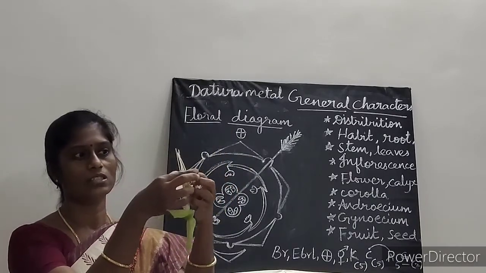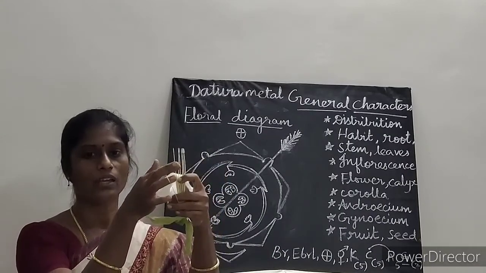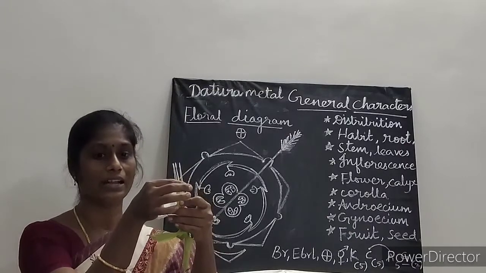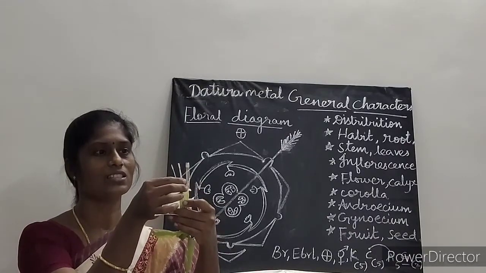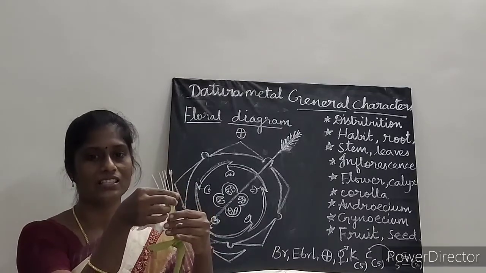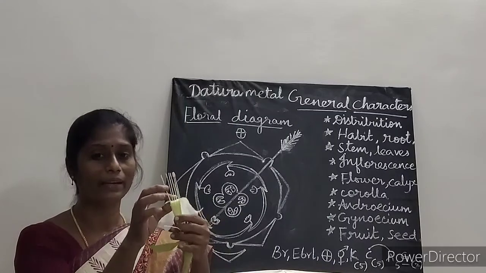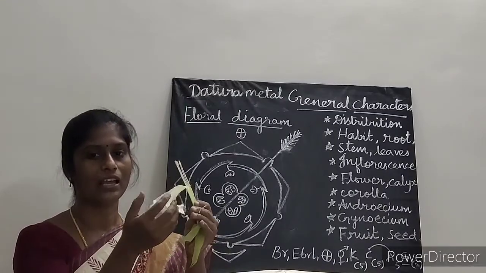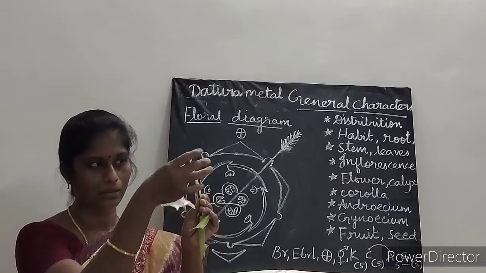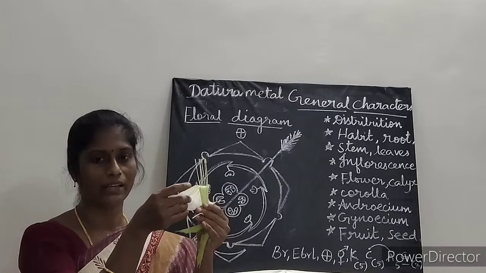What you see here is the gynoecium part. This is called as what? Androecium. It is made up of stamens and it is 5 in number. Sometimes, rarely it is 6. So usually it is 5, sometimes rarely 6. One is free from the other. It is epipetalous. What is epipetalous here? Stamens attached with the petals. So it is called epipetalous.